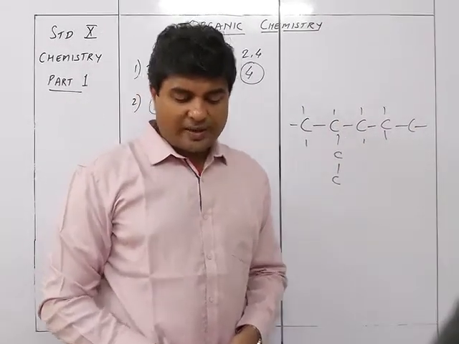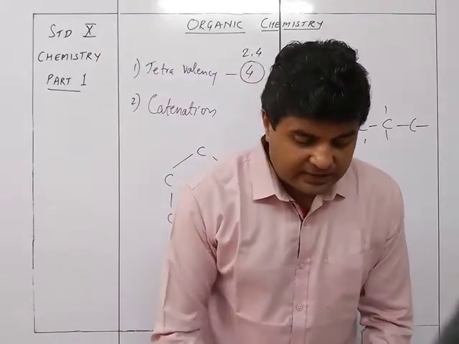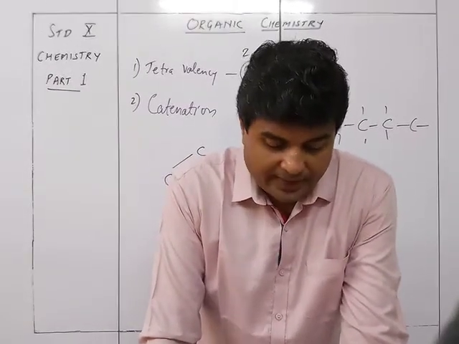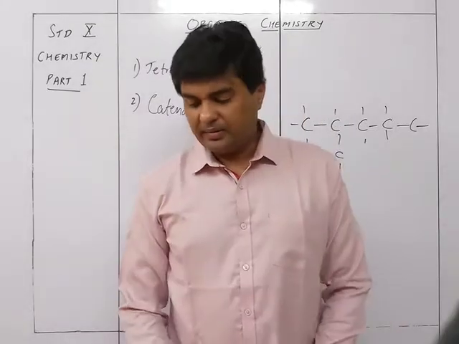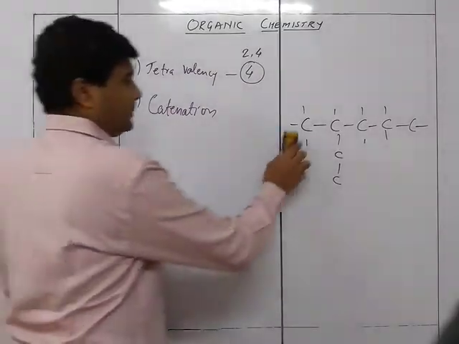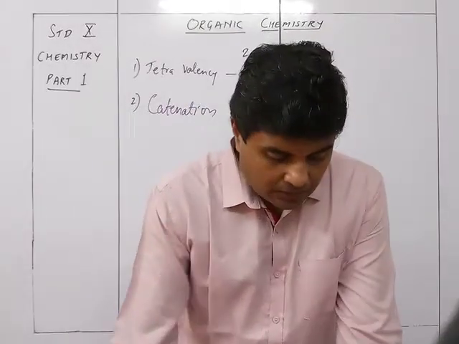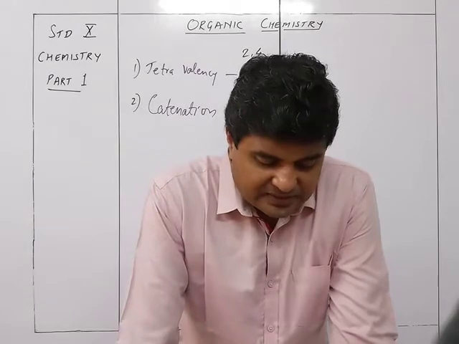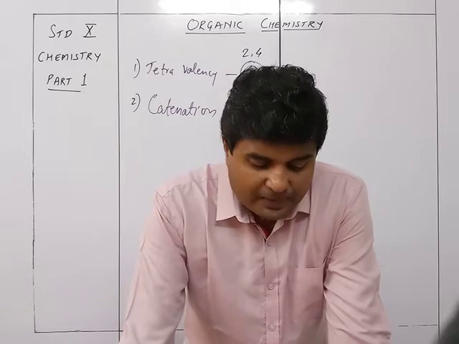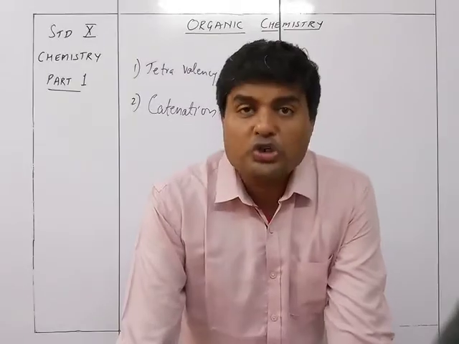This is the method by which catenation works. Catenation is maximum in carbon, since the value of the C-C bond energy is maximum. There are certain substances which have the property of catenation, but carbon to carbon catenation is the maximum because the bond strength is very high. Thus carbon undergoes self-linking, forming single, straight, branched or closed chains.